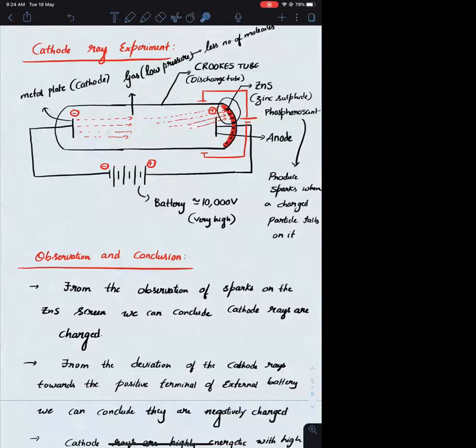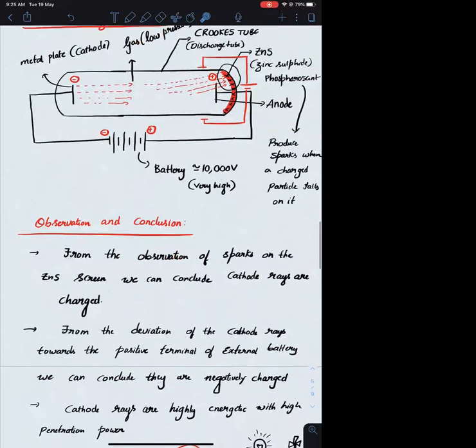charge, whether it is a positive charge or a negative charge, उसने क्या किया? He placed an external battery. When he placed an external battery, the rays started deviating towards the positive terminal of the battery. From that, I can definitely conclude that these rays must be negatively charged. If they were positively charged, they would be attracted towards the negative terminal of the battery. But in this case, they are being attracted towards the positive terminal, hence they must definitely be negatively charged.